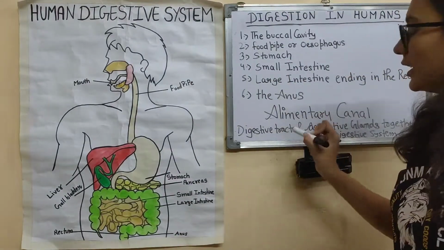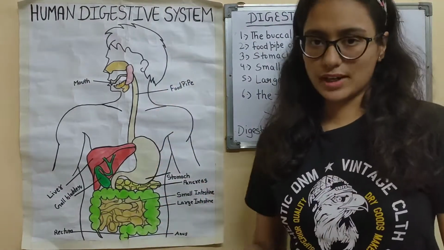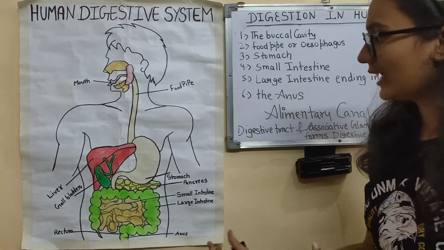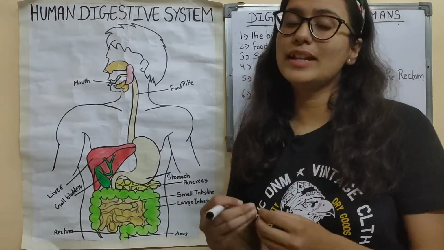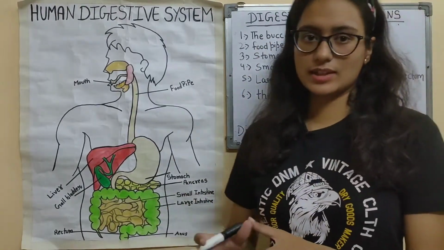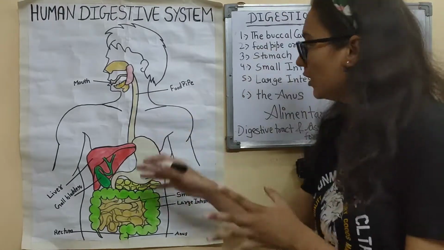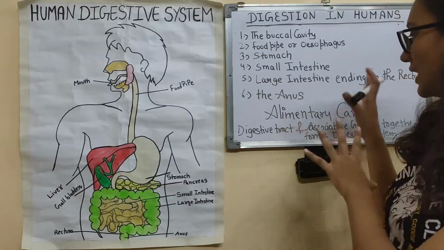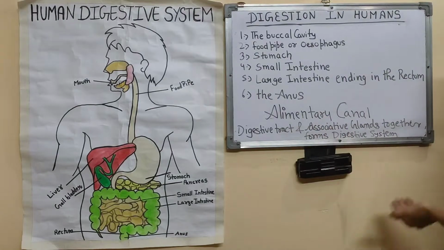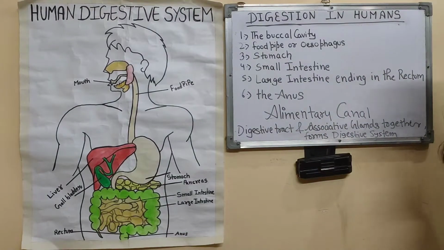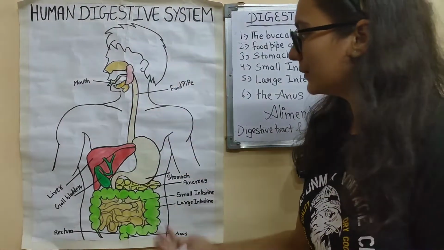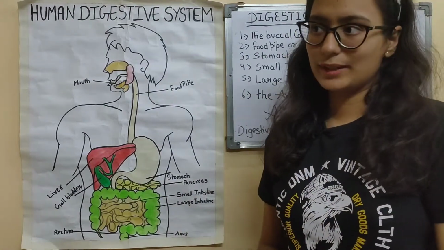The alimentary canal, or we can say the digestive tract. The digestive tract and the associated glands, there are so many glands which are associated to this digestive system. So all the digestive tract and the associated glands together will form the digestive system. And here is the digestive system. That's how our digestive system looks like.